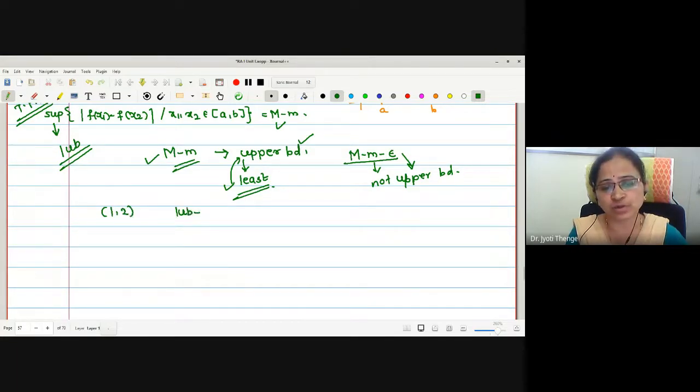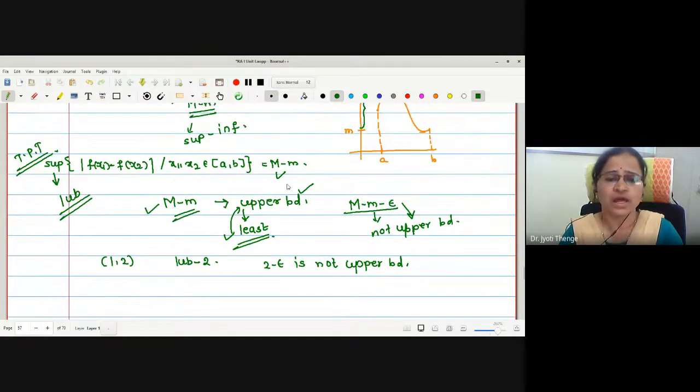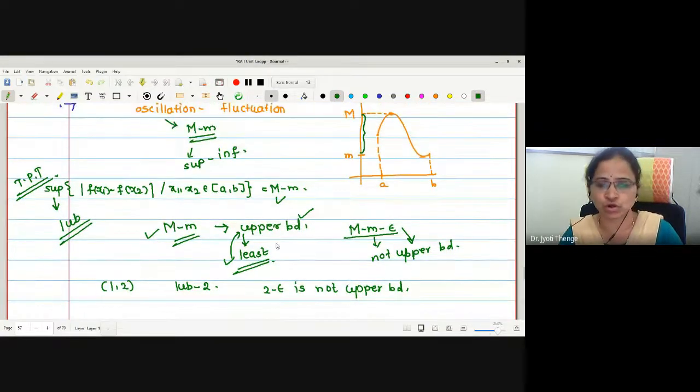We know the least upper bound, that is the supremum, is 2. But if you subtract any small positive number from this 2, will it be an upper bound for this set? No. 2 minus epsilon is not an upper bound, however small an epsilon you select. The same strategy we were going to use in order to do this.